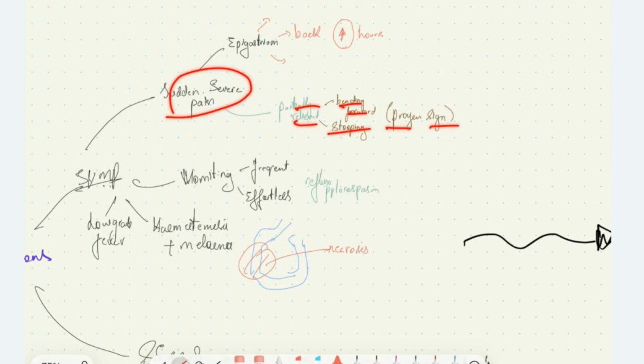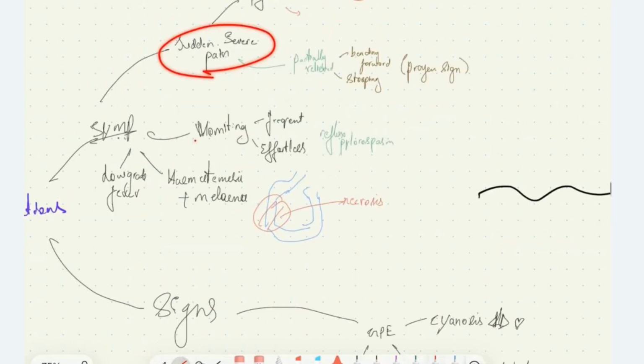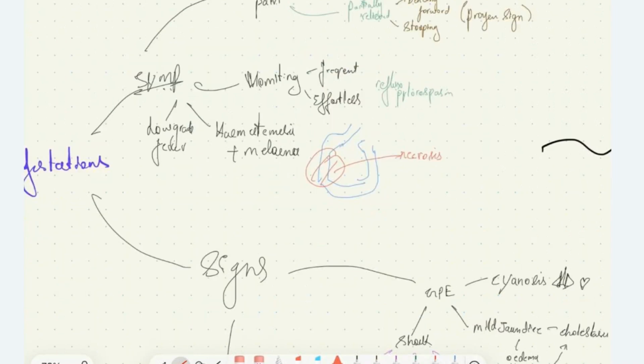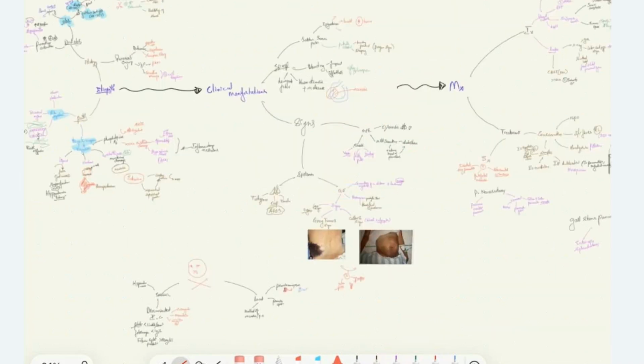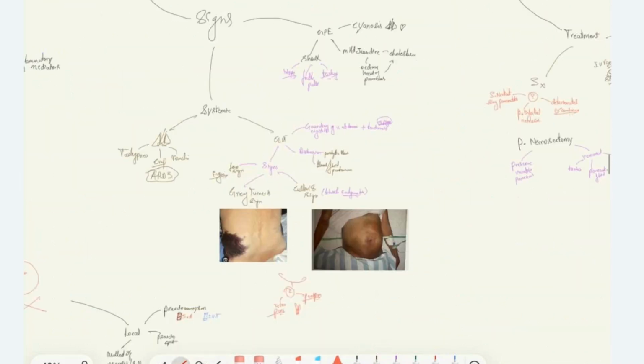Then, associated with pain, the patient will have vomiting, which is frequent and effortless. Why vomiting? Because when there is inflammation of pancreatic tissue, it causes reflex pylorospasm. So reflex pylorospasm will cause effortless vomiting. The patient can have hematemesis and melena due to necrosis of the duodenum. It suggests the worst prognosis, a bad and severe disease. The patient can have low-grade fever due to release of inflammatory mediators, secondary to pancreatitis, necrosis, and all.